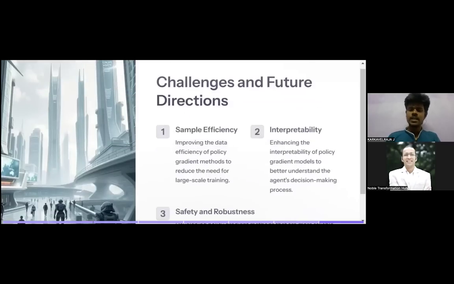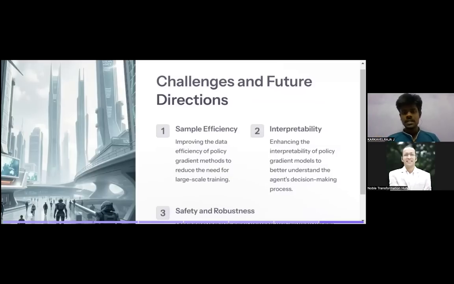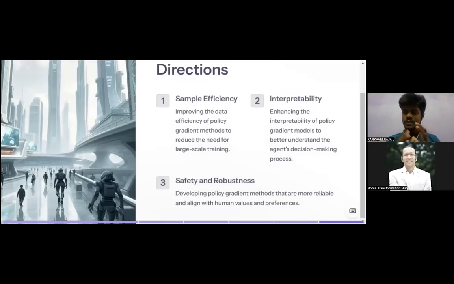Challenges and future directions. Sample efficiency: improving the data efficiency of policy gradient methods to reduce the need for large-scale training. Since reinforcement learning does the training using the policy gradient method, it makes it simple. Whenever there is a problem, it does a policy change and learns again. So it doesn't need to sit and wait for a larger dataset to come. That's a major thing. That's the first thing, sample efficiency.